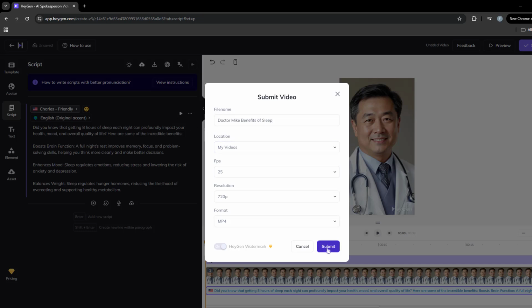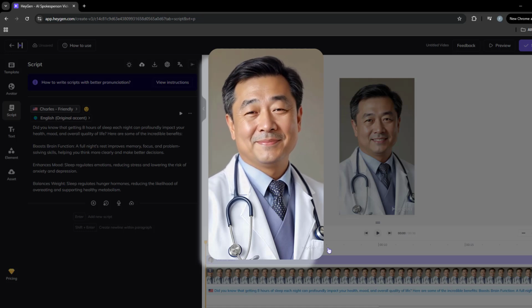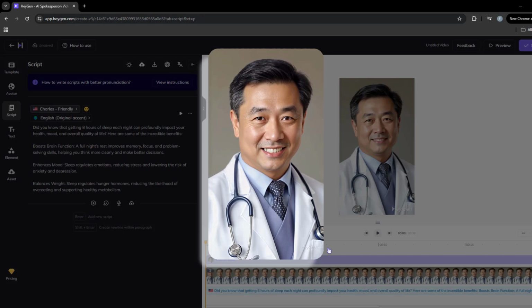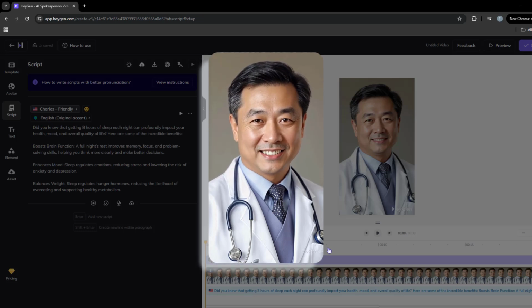Let's take a look. Did you know that getting 8 hours of sleep each night can profoundly impact your health, mood, and overall quality of life? Here are some of the incredible benefits. A full night's rest improves memory, focus, and problem-solving skills, helping you think more clearly and make better decisions. Sleep regulates emotions, reducing stress and lowering the risk of anxiety and depression.